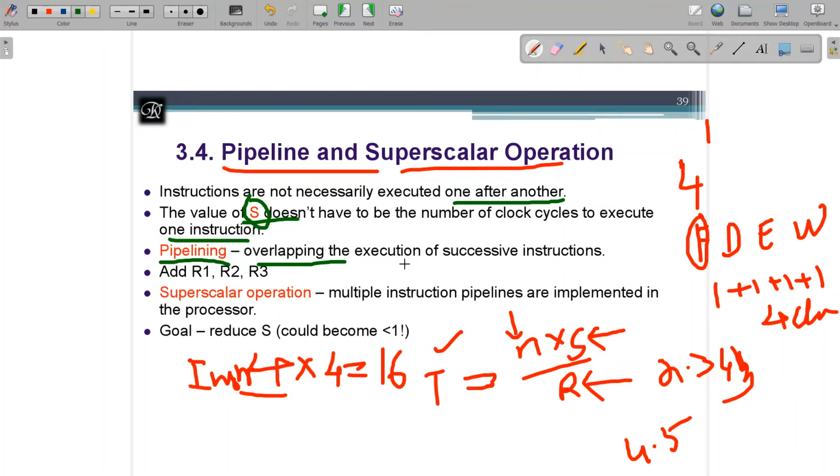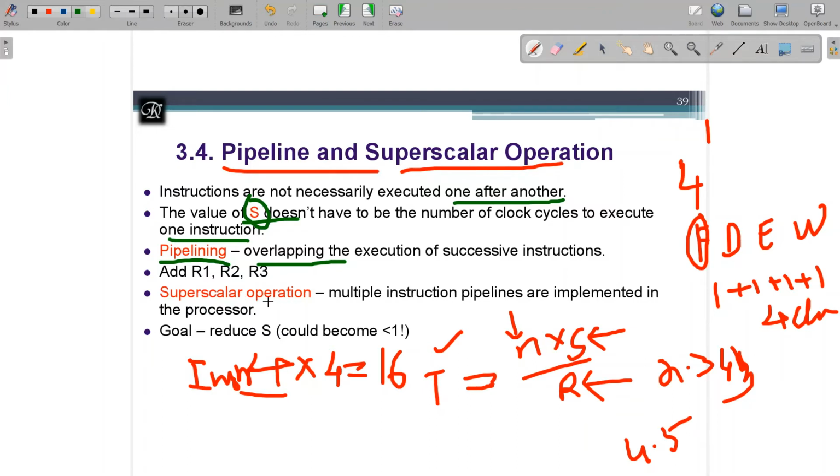Pipelining is nothing but overlapping the execution of successive instructions. The example instruction we have taken is add r1, r2, r3, which is a 3-operand instruction. It means r1 and r2 are added and the answer is stored in r3. So I am giving two operands and the destination together in this instruction. Again, it is based on the architecture.